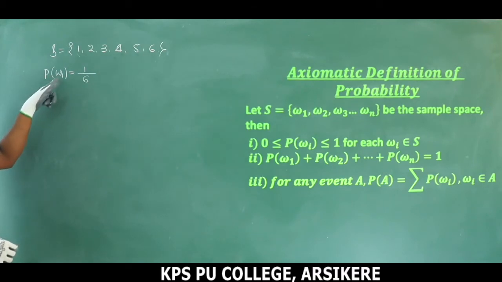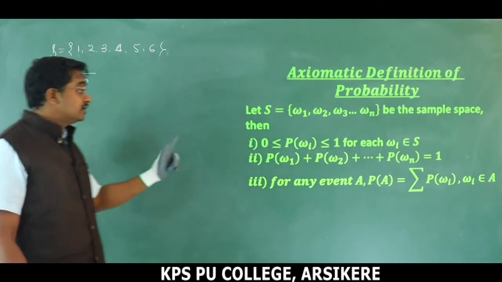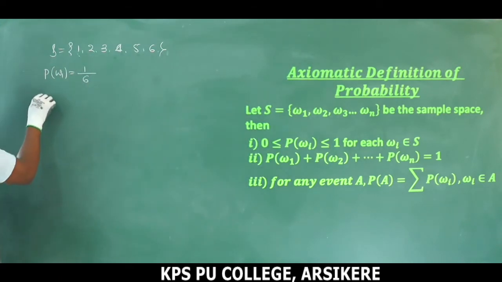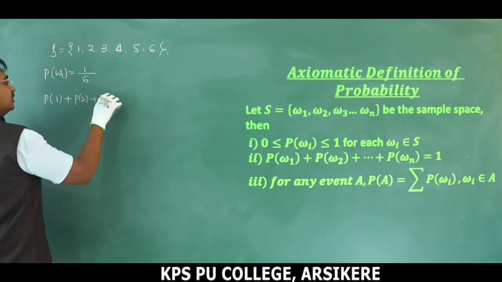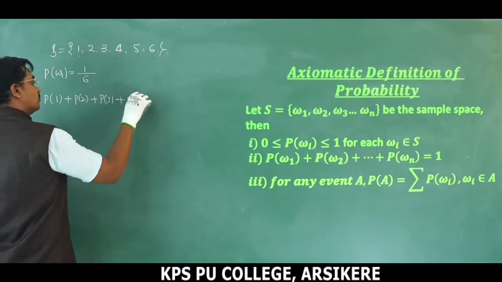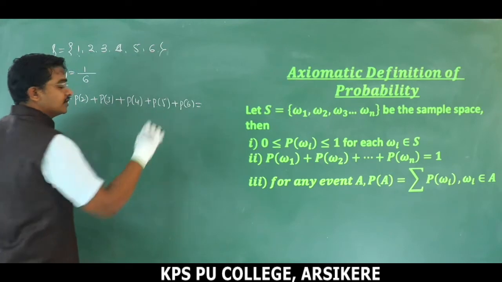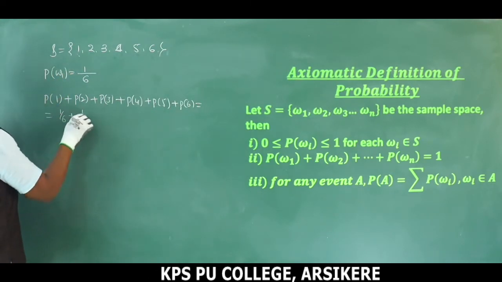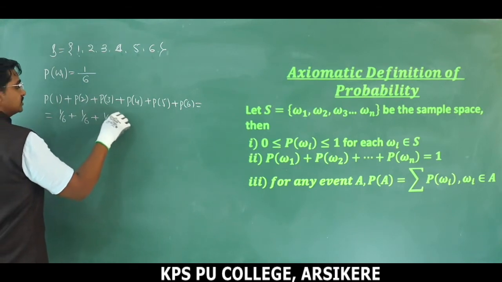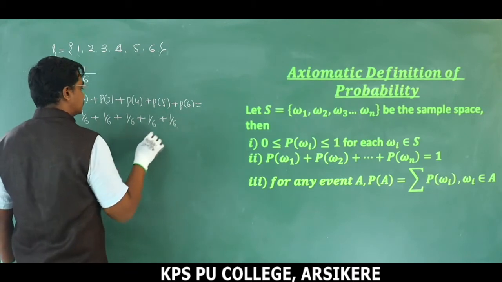Therefore the probability of any outcome has a value between where and where? 0 and 1. Right? And the sum of these, look: p of getting 1 plus p of getting 2 plus p of getting 3 plus p of getting 4 plus p of getting 5 plus probability of getting 6 is equal to 1 by 6 plus 1 by 6 plus 1 by 6 plus 1 by 6 plus 1 by 6 plus 1 by 6.